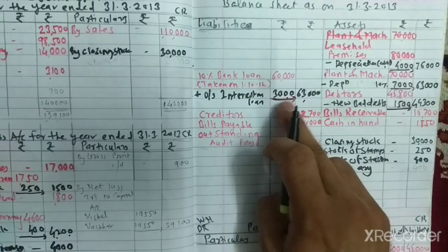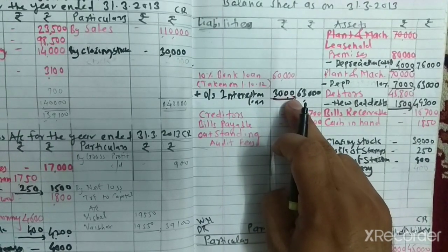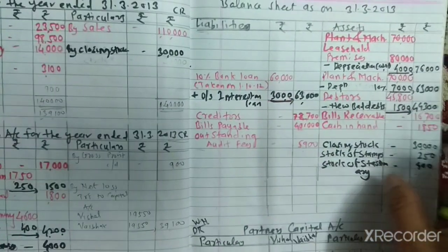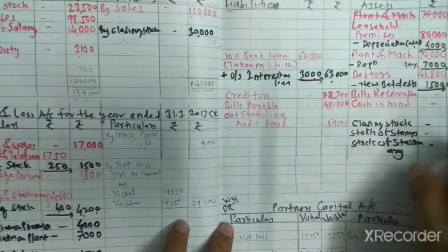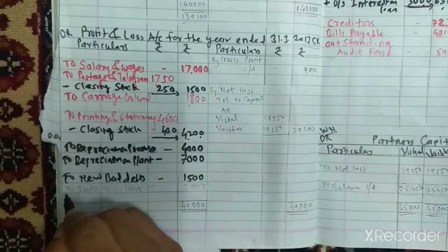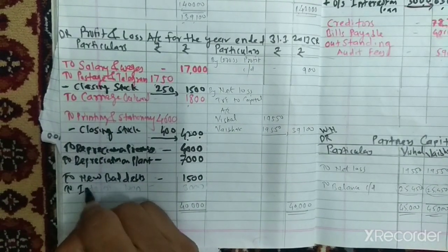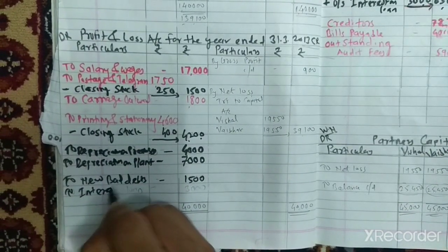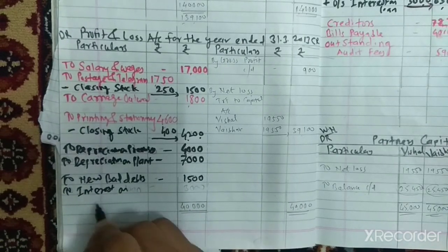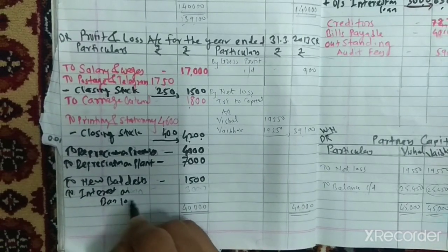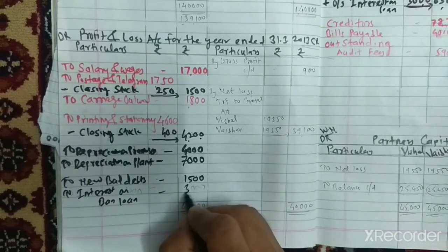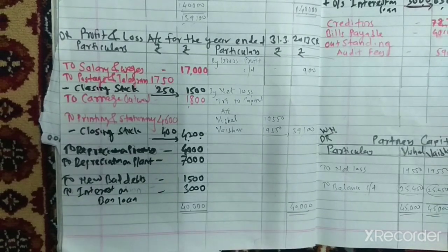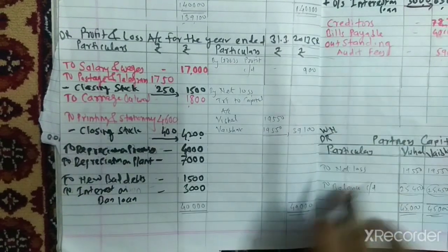So interest on loan we have to pay. Second effect, transfer to the profit and loss account debit side. Write down here interest on bank loan amounting rupees 3,000. Okay, so every adjustment is completed.